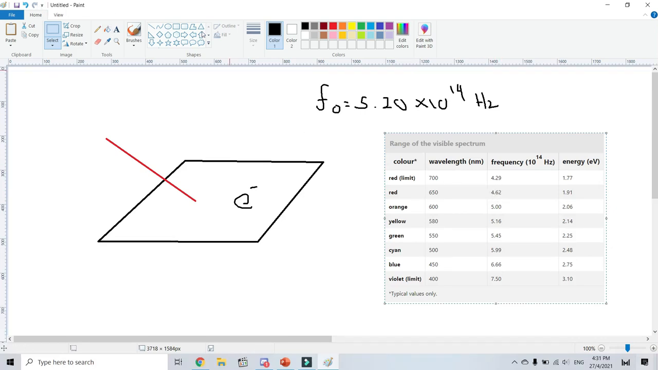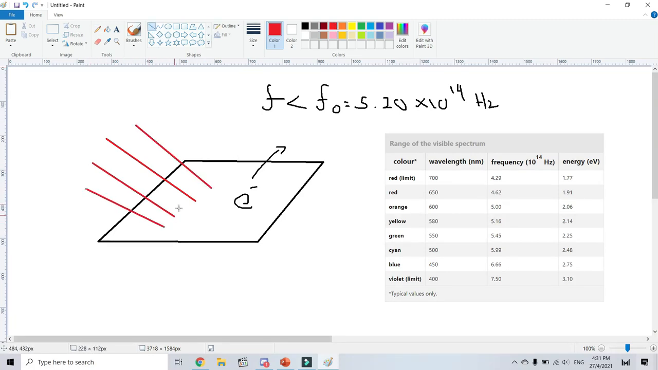Because the frequency of the red light is lower than the threshold frequency, no electron will escape from the metal plate. It doesn't matter if you increase the intensity of the light that shines on the metal plate, there will be no electrons escaping from it. So let's change the type of light that we're gonna use. We're gonna use blue light, with a frequency of 6.66.